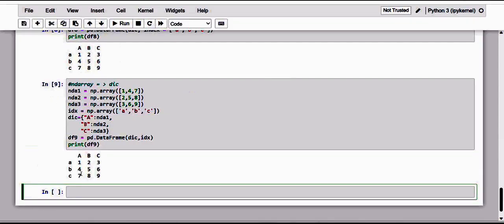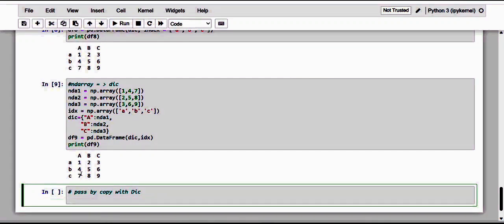Next one. Previously we have seen pass by reference, and here let me go with pass by copy with dictionary. Dear friends, the data frame constructor has a completely different behavior with a dictionary than with a NumPy array.